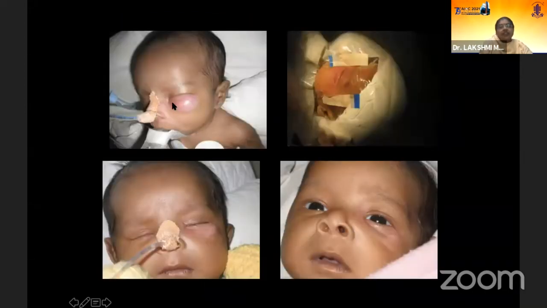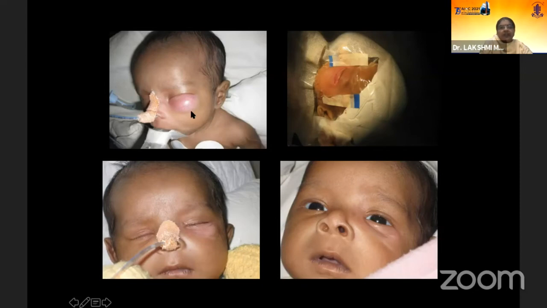Sometimes in a child, it takes almost about 5 years. Akshay said that this pneumatization of the sinuses takes almost up to 5 years. Initially, only the ethmoid and a little bit of the maxillary sinuses develop. And this was a child in the neonatal intensive care unit, about day 12 or day 13.